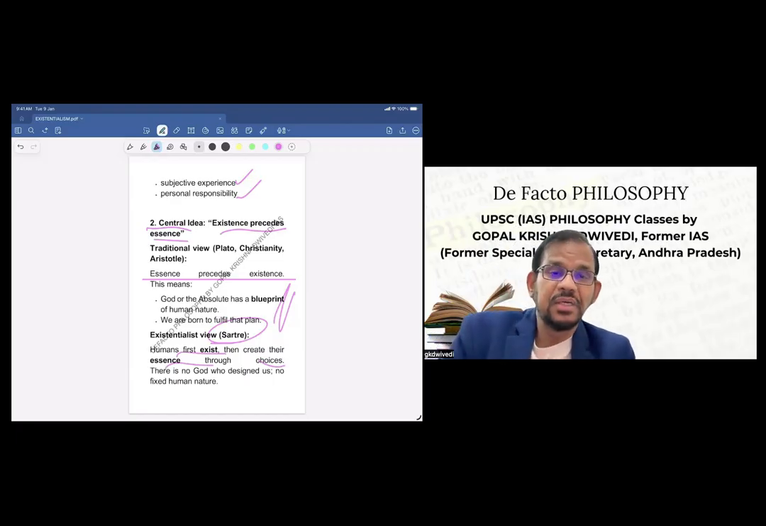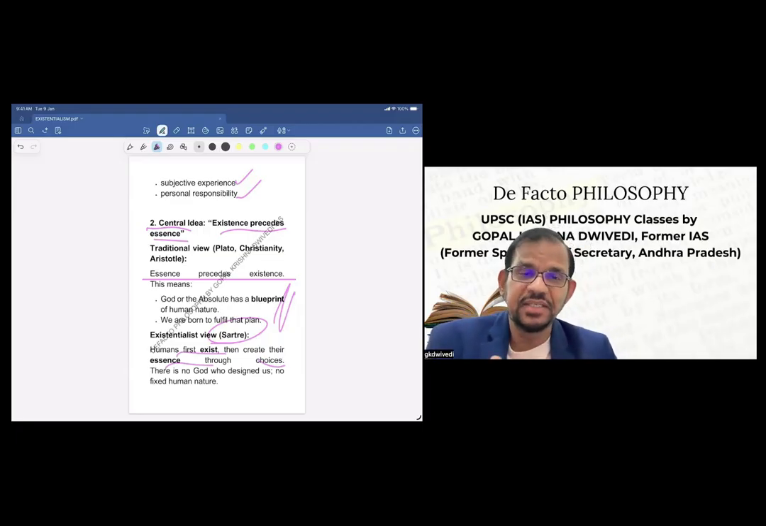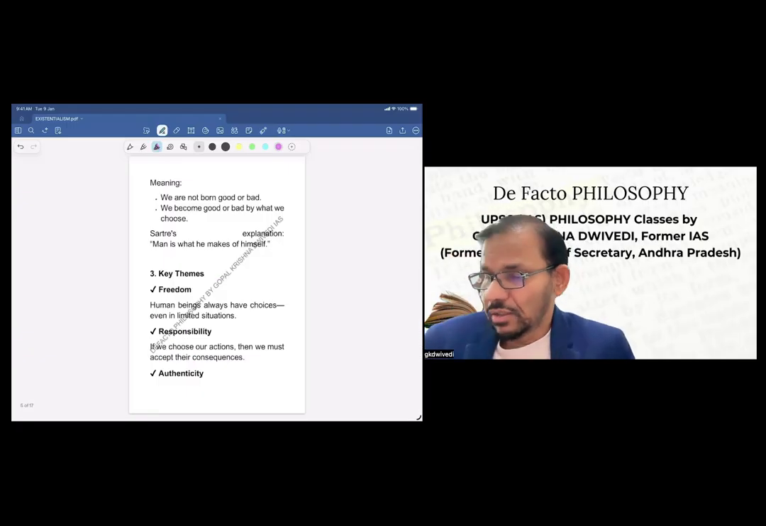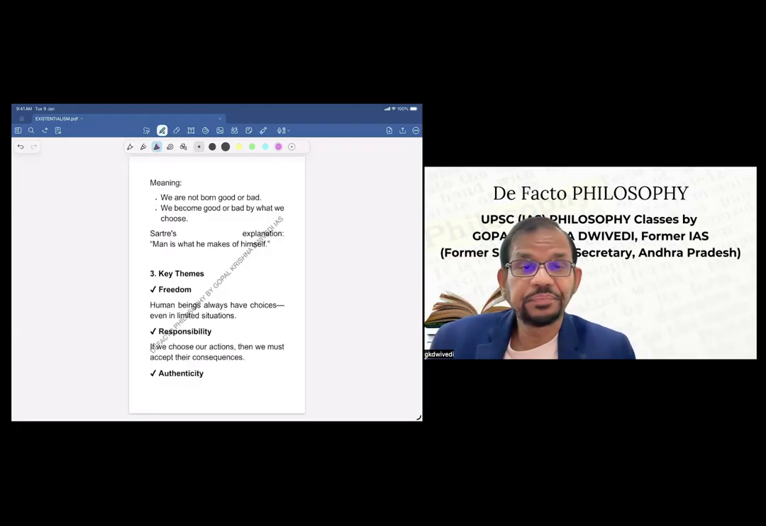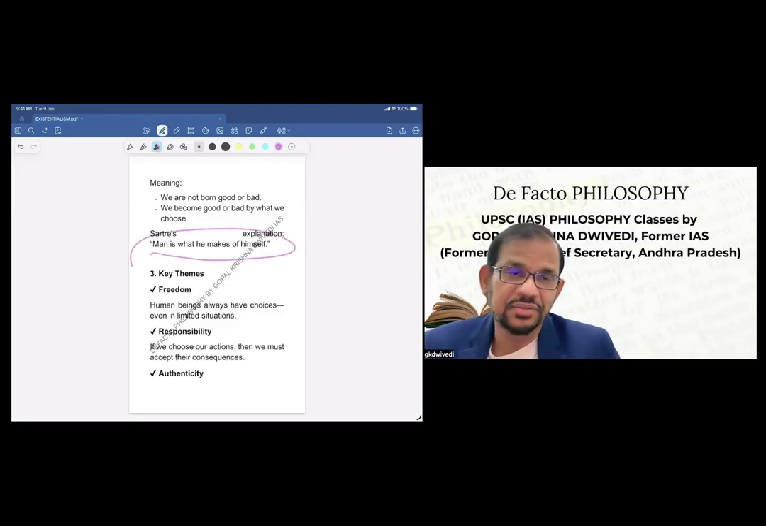So now you see, essence precedes existence and existence precedes essence are two different things. And the existentialist view is that existence precedes essence. First, the human being exists, and then subsequently, essence follows. So, what does it mean? We are not born good or bad. We become good or bad by what we choose. Sartre, again, in his words: man is what he makes of himself. So this is what Sartre has said.